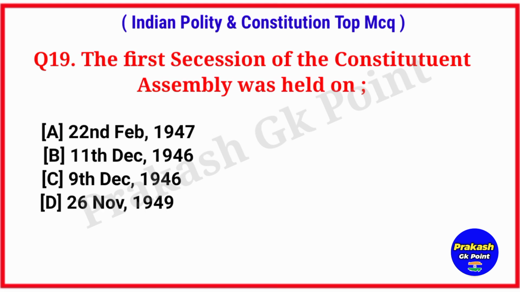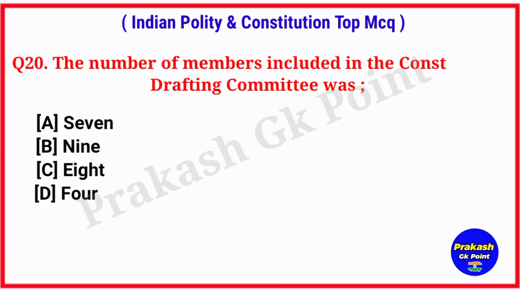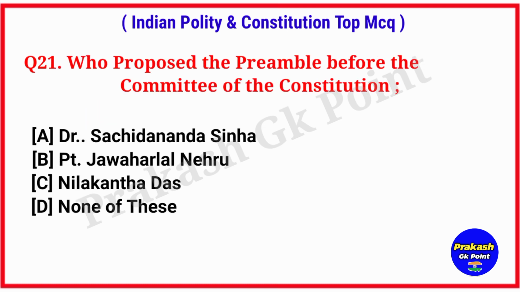The first session of the Constituent Assembly was held on. Answer: option C, 9th December 1946. The number of members included in the Constitution Drafting Committee was. Answer: option A, 7. Who proposed the preamble before the Drafting Committee of the Constitution? Answer: option B, Pandit Jawaharlal Nehru.